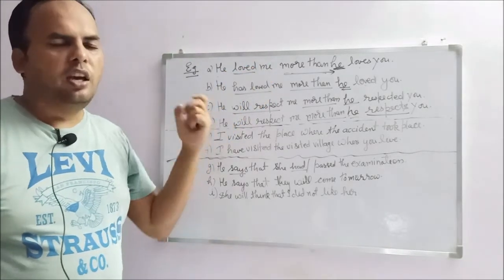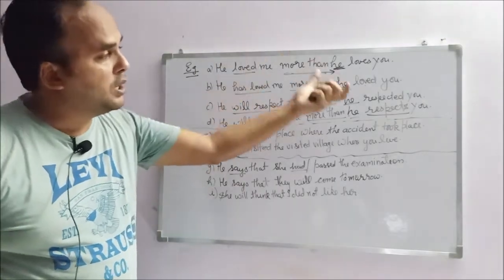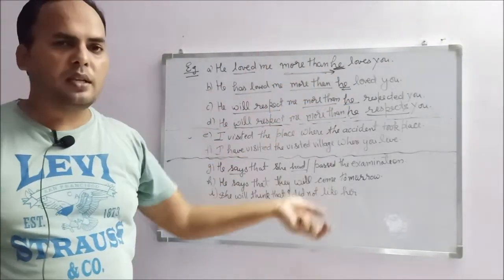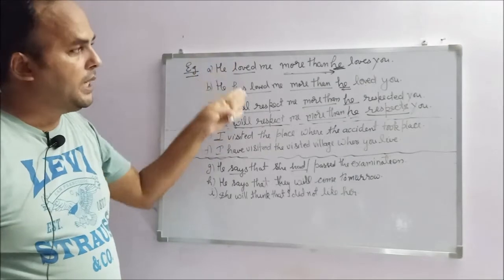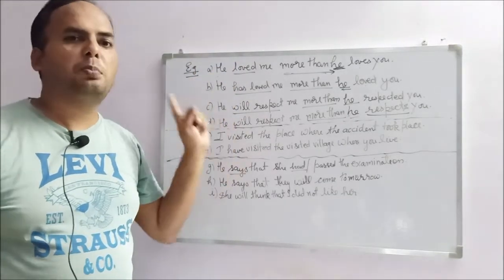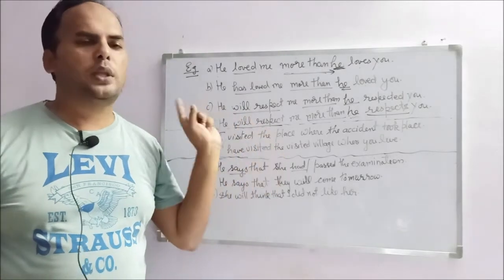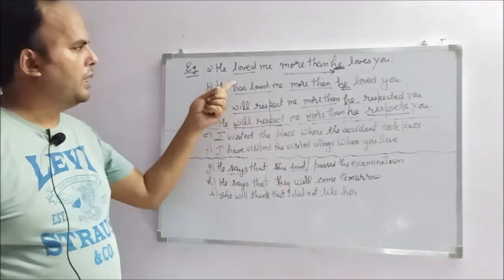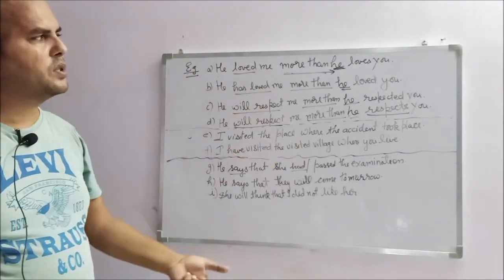If the subordinate clause is starting with a comparison, any tense can come in the principal clause, but it should completely agree with the sense. Like, he loved me more than he loves you.